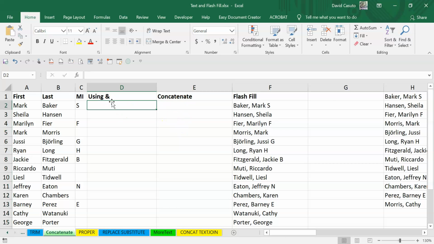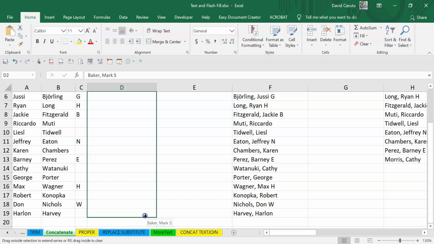So all I'm going to do is tell Excel what I want to have as part of this. I'm going to say Baker, Mark, S, just like that. All right, so I'm giving Excel a little bit of a hint, and it's smart enough to understand what I'm pointing to after I do an autofill. So I'm going to click and drag down this way. I could also double click if you want to do autofill. So I'm going to do that.